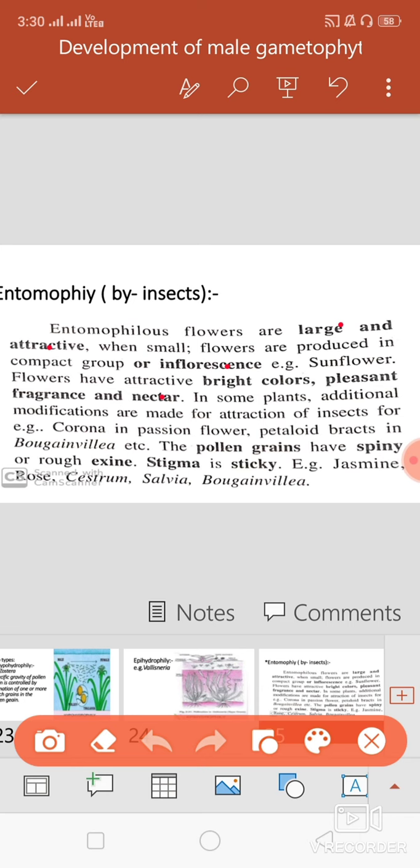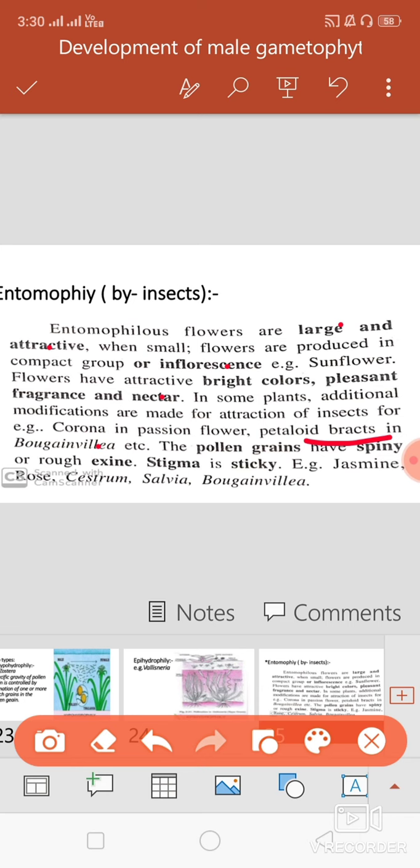Then in some plants, additional modifications are made for attraction of insects for the pollination process. For example, see petaloid bracts in Bougainvillea. You know the Bougainvillea. In Bougainvillea, petaloid bracts are present which show different colors, right?